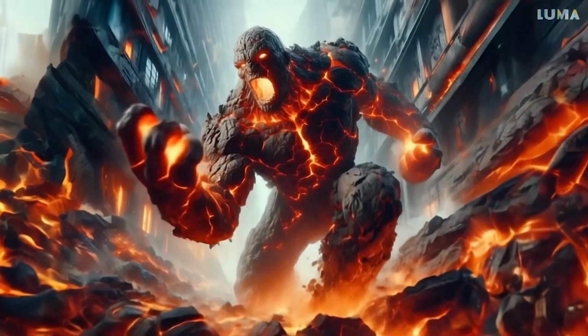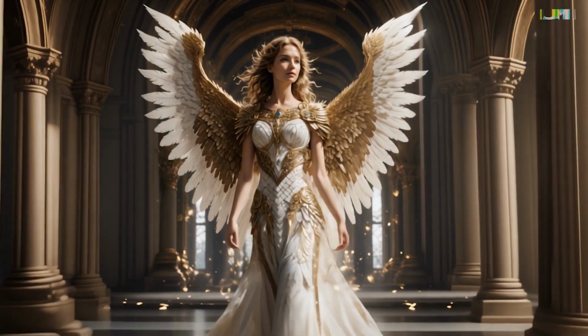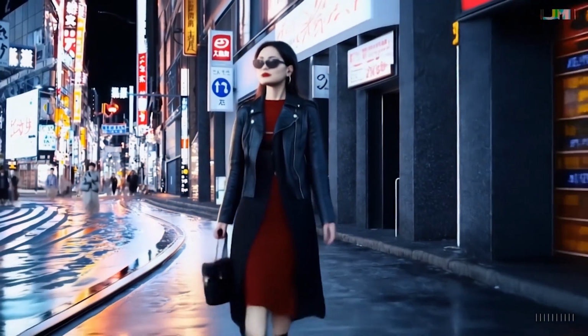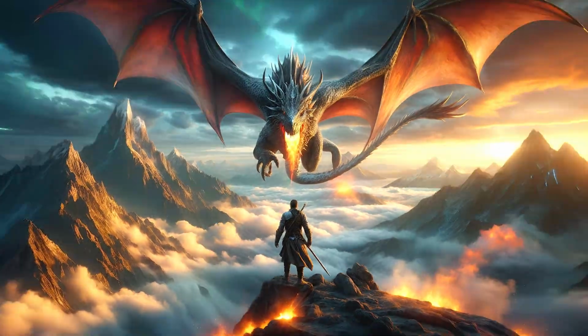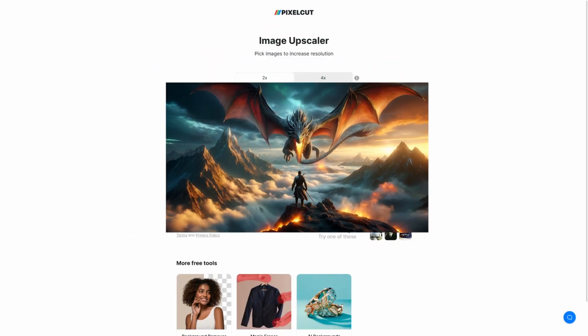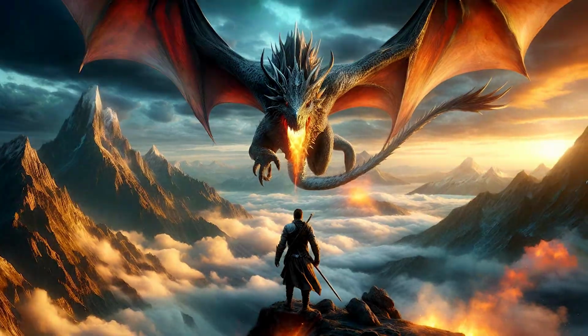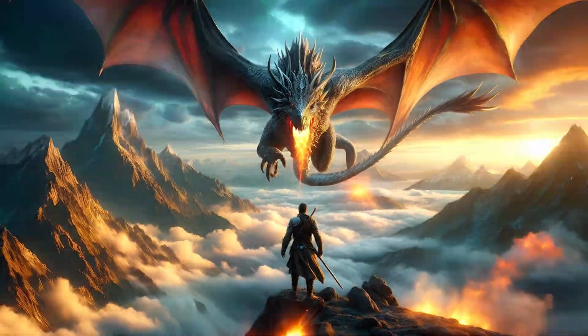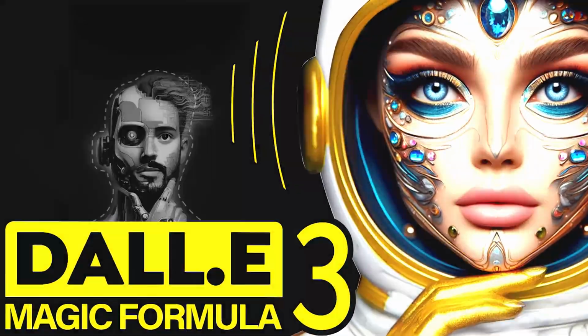As a usual procedure for AI video generators, if we use pre-generated images, we will get better results. For this example, I used DALL-E 3 to generate this dragon image, and I used Pixel Cut to upscale this image for better results. And if you're interested in how to generate these kinds of images, you can access our DALL-E video and this dragon prompt in the description below.